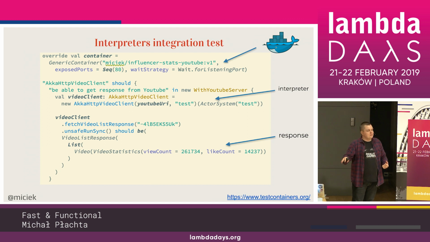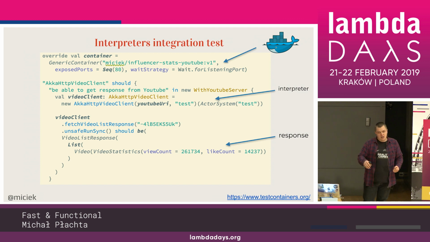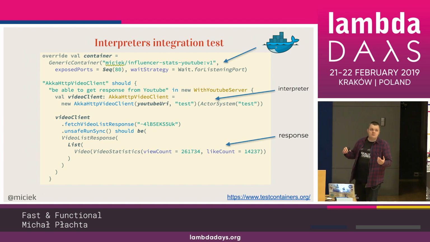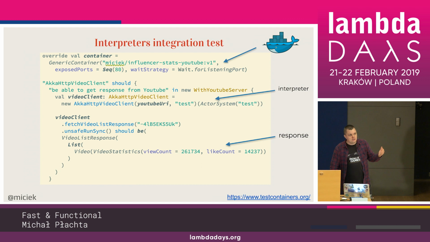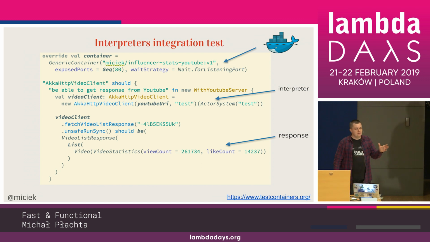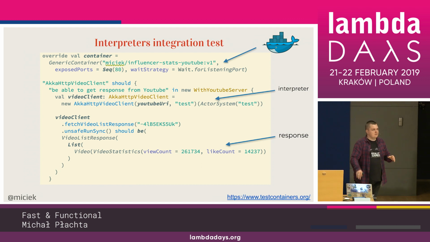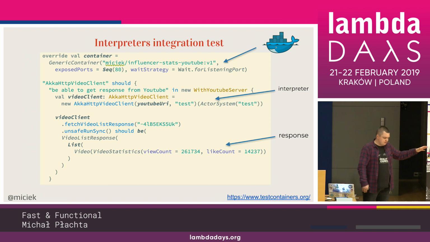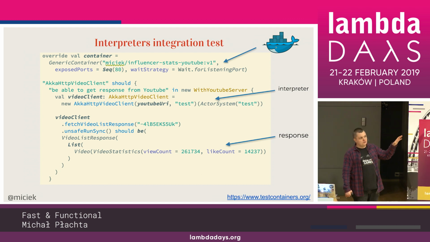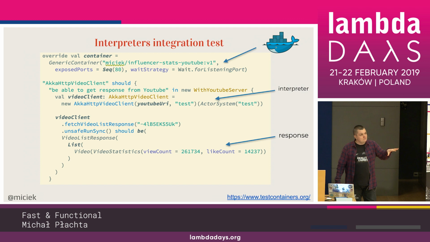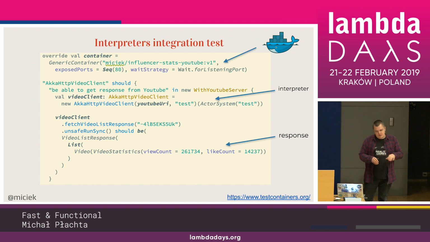If we have integration tests like that for each interpreter, and in our code base we do for some services, what we are doing is we are pushing each commit which is green to production. If we have tests like that and tests like property-based or any other unit tests for the pure stuff, then we are very, very, very sure about what's going to happen on production. So that's kind of a nice addition.